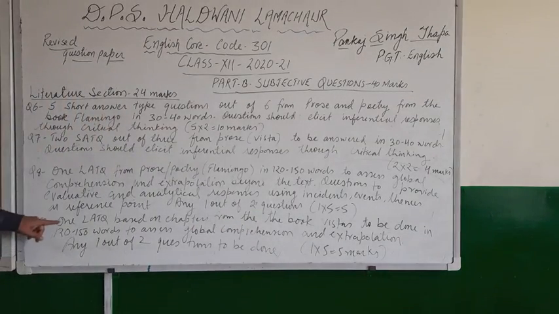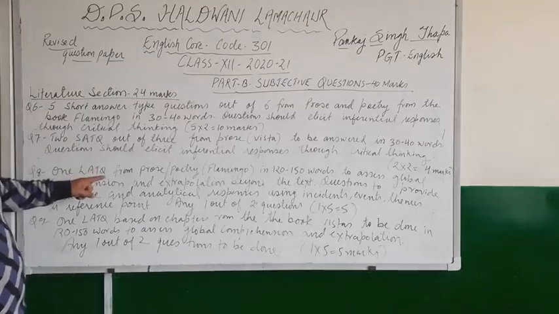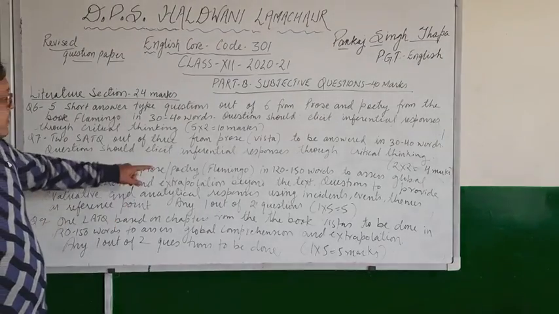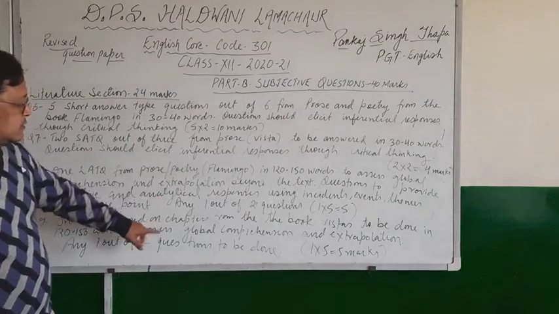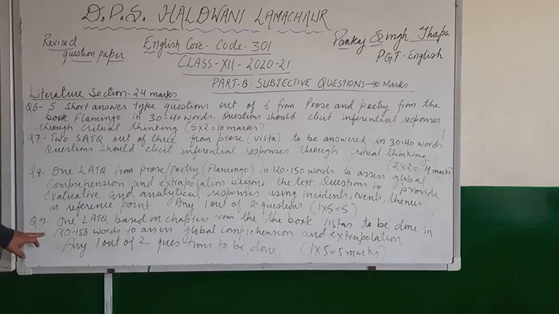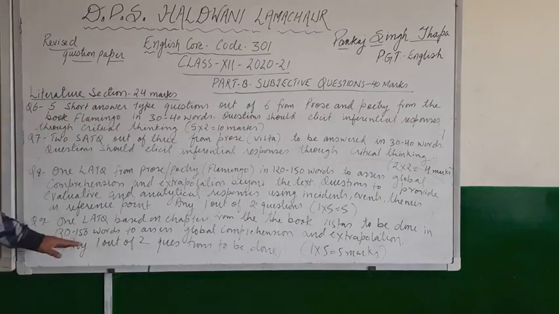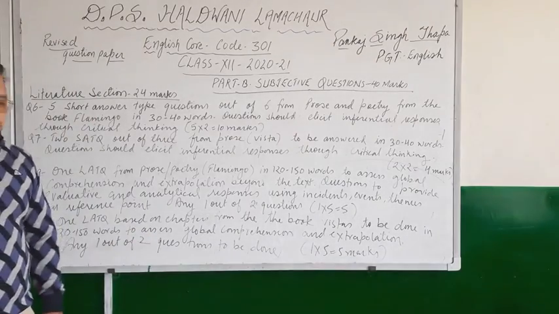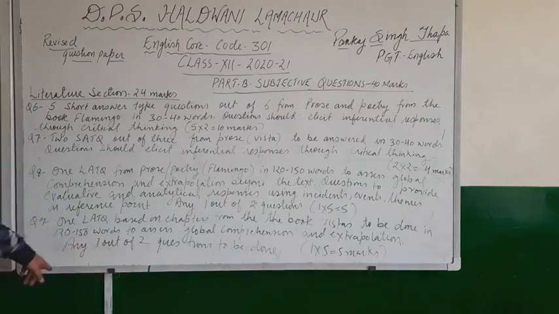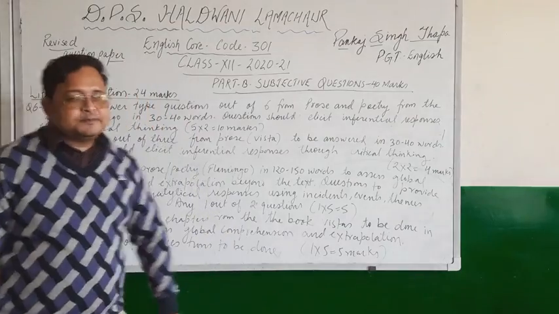Same, question number 9, 1 LTQ based on chapters from the book Vistas. So this question number 8 is from Flamingo, whether prose or poetry, and this will be from Vistas, to be done in again 120 to 150 words to assess global comprehension and extrapolation. Any 1 out of 2 questions to be done. So again here choice will be there. So out of 2, any 1 question we will have to attempt, and it is again of 5 marks.